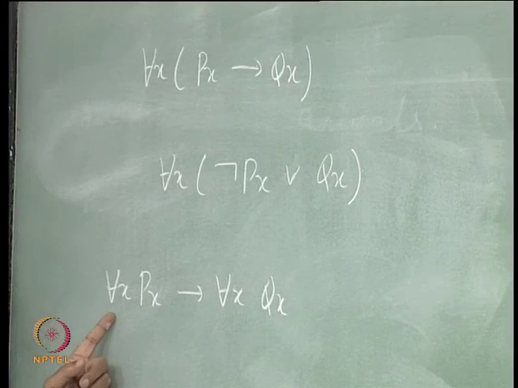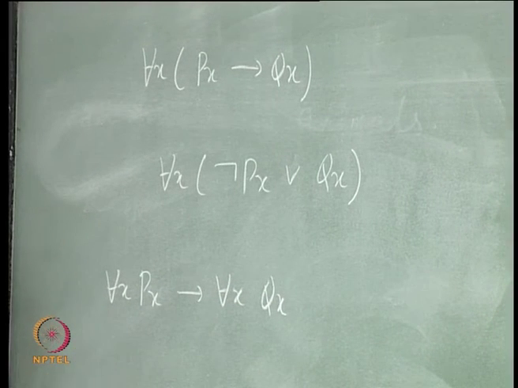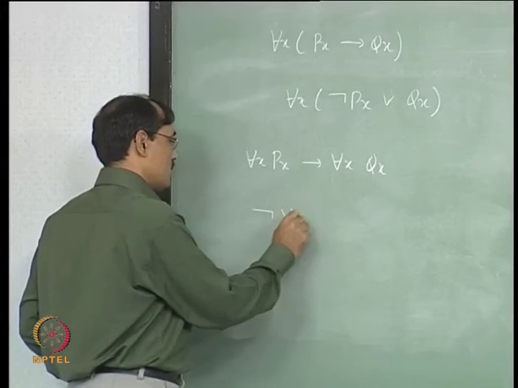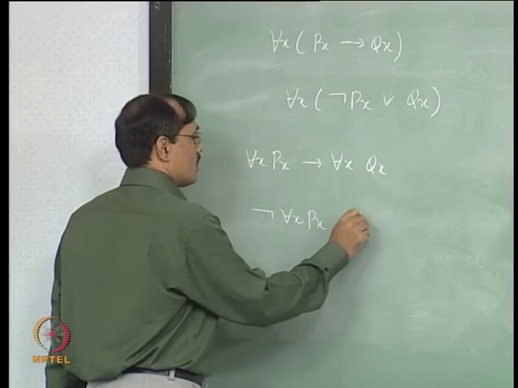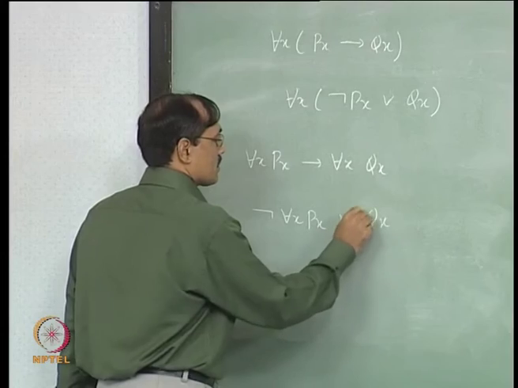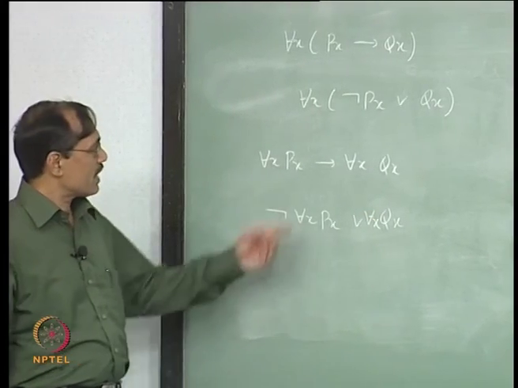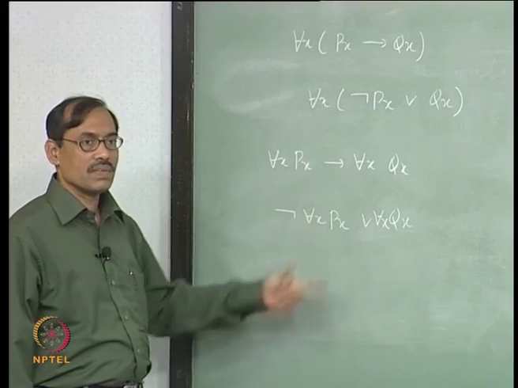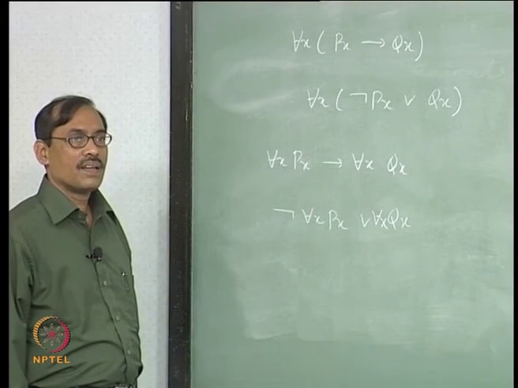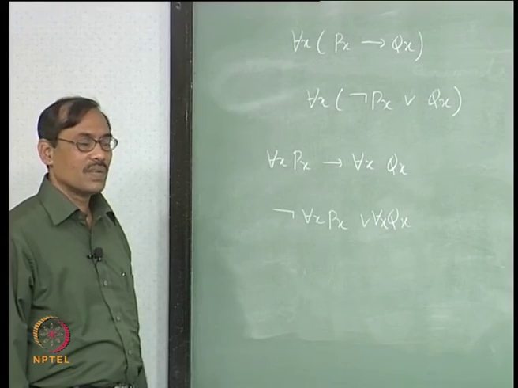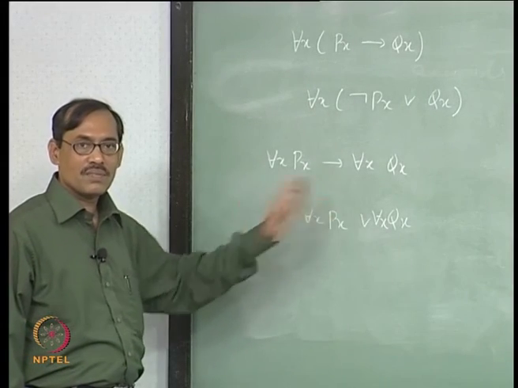So, here if I apply the same propositional tautology, I would get not for each x Px or Qx. Okay. Now, there is some problem in this form and this form. It is not clear whether we should accept mixed form like this or not.